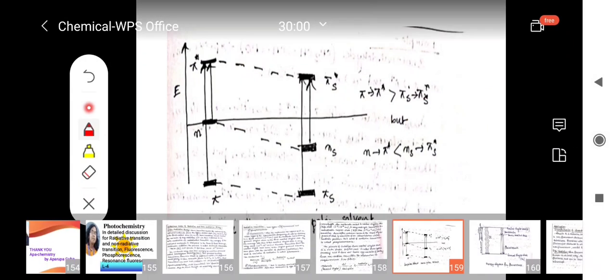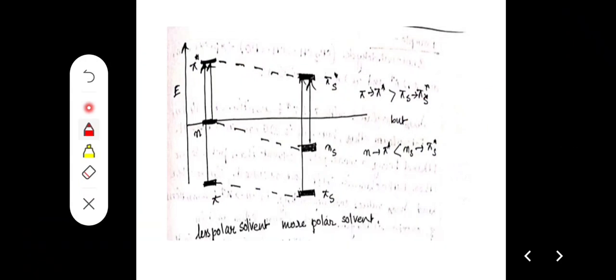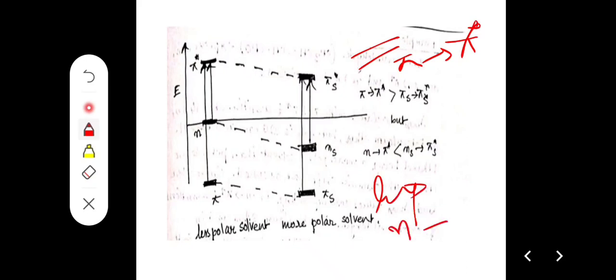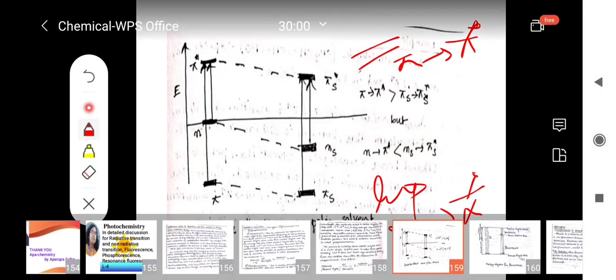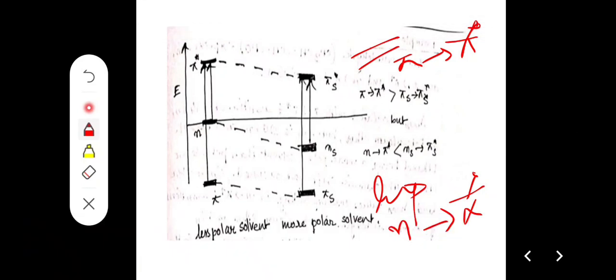Now we consider there should be pi to pi star and sigma to sigma star, but always remember in electronic energy there can be some shift. Normally if a double bond is present, there should be pi to pi star, and if a lone pair is present, there should be n to pi star. But when the solvent is polar, there can be some shift.